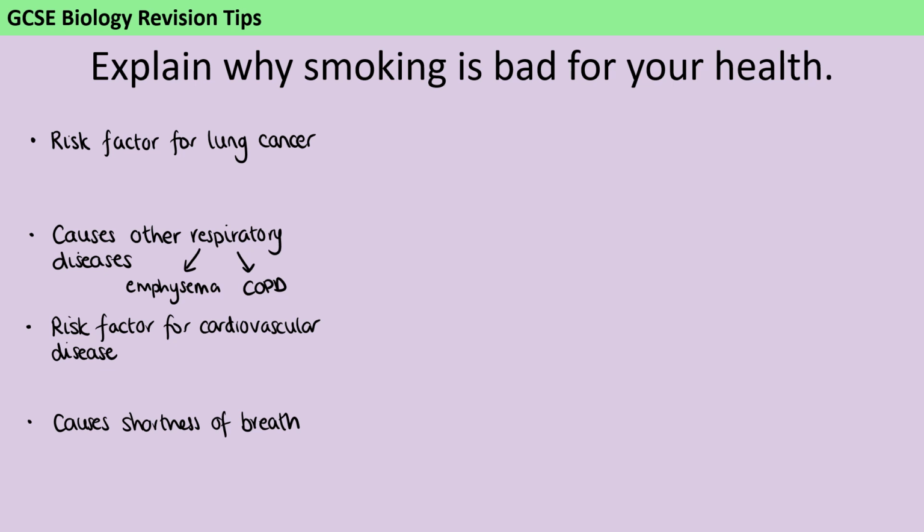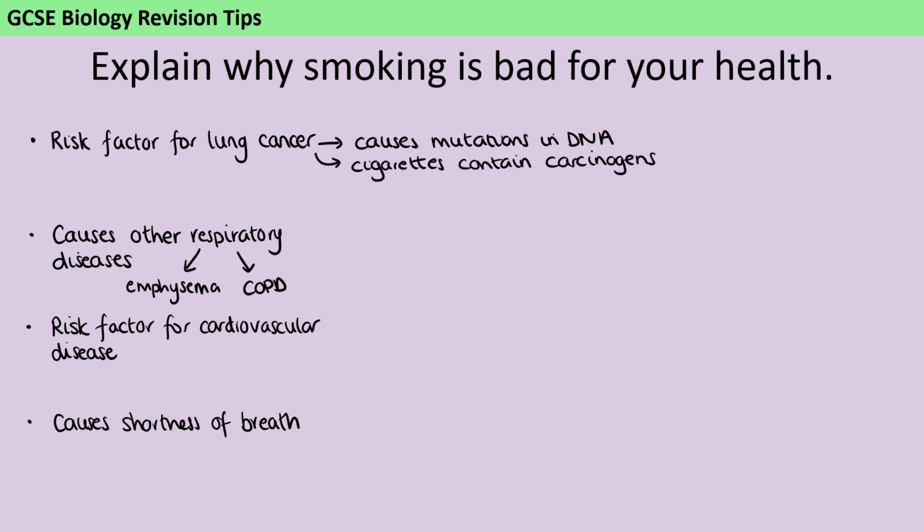Our next step is to think about why smoking causes each of those things, or why it makes it more likely that you would suffer from them. So in terms of the lung cancer, if you smoke, then you're more likely to have mutations in your DNA. And the reason for that is that cigarette smoke contains carcinogens, in other words, chemicals that are more likely to cause your DNA to mutate. And if that mutation does happen, this very often leads to uncontrolled cell growth, like tumours.